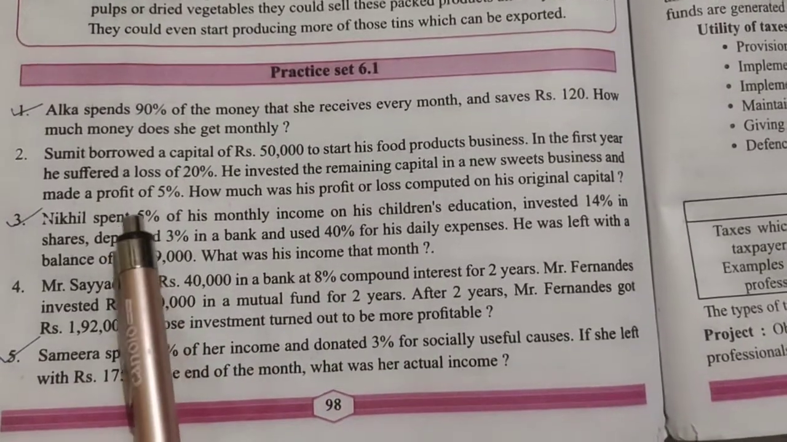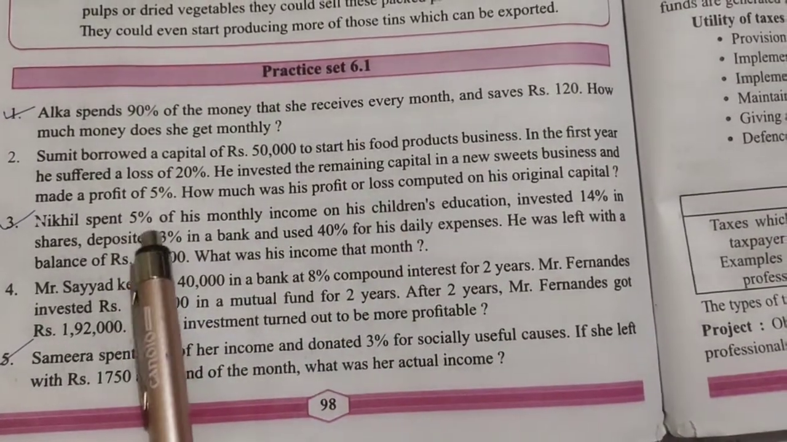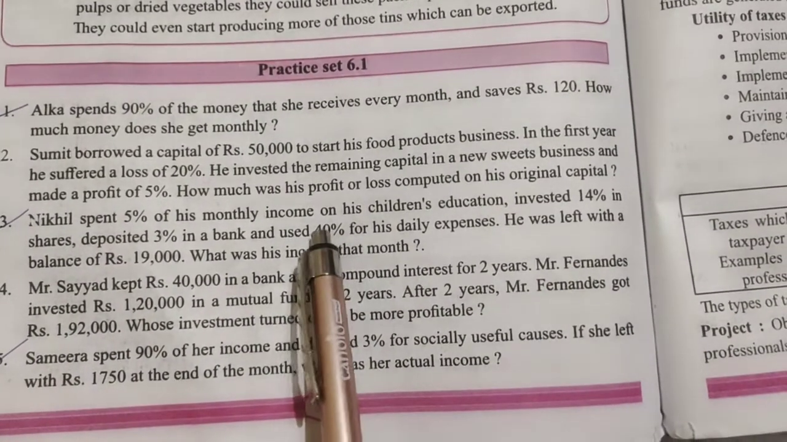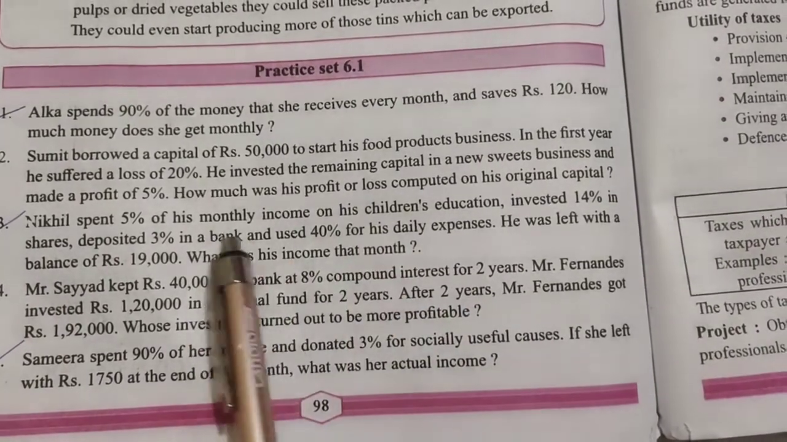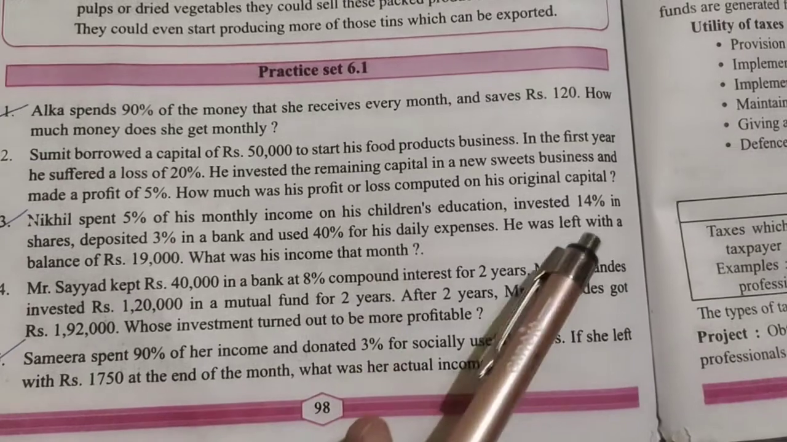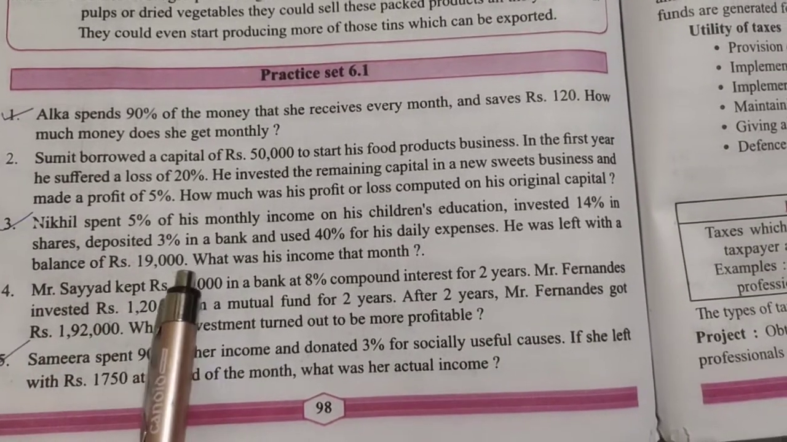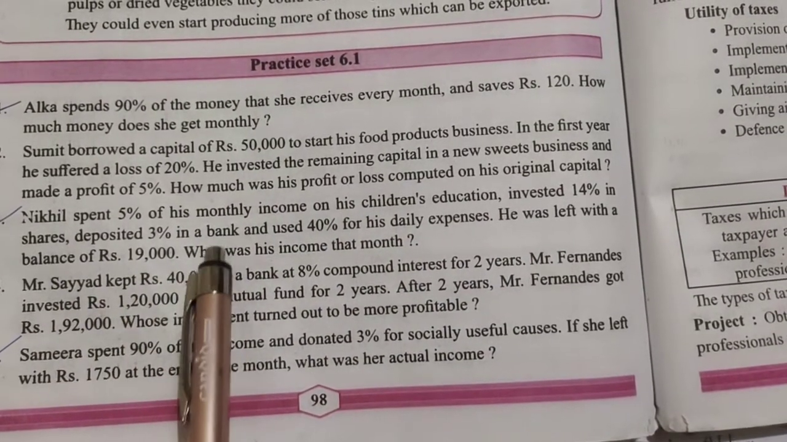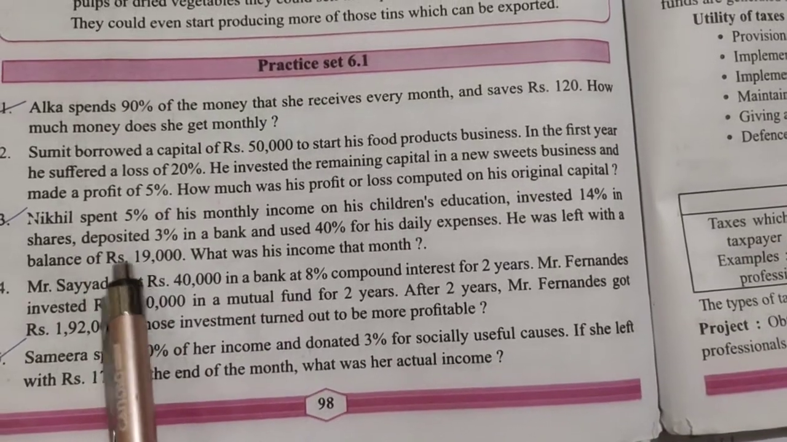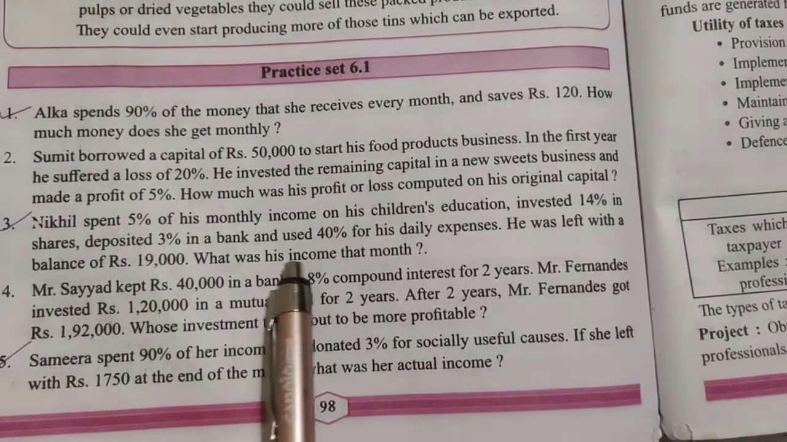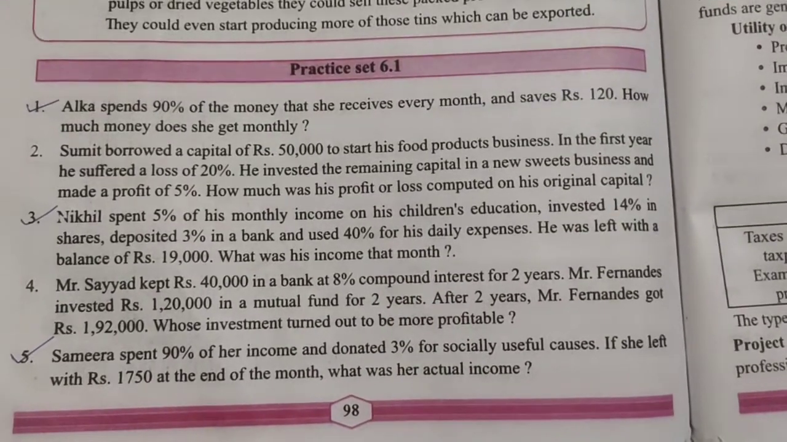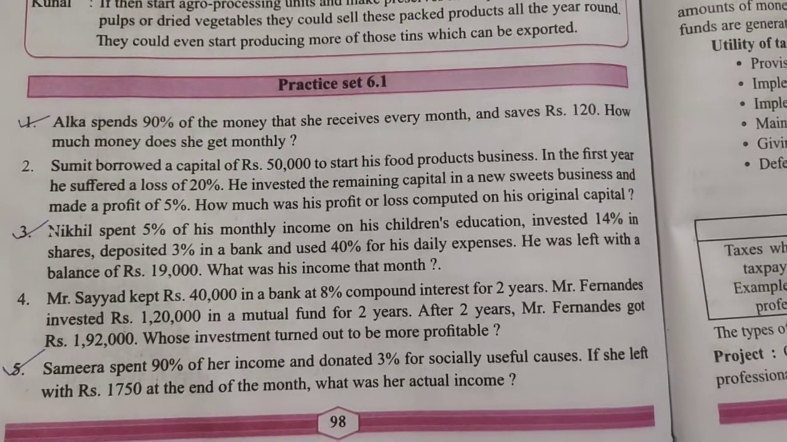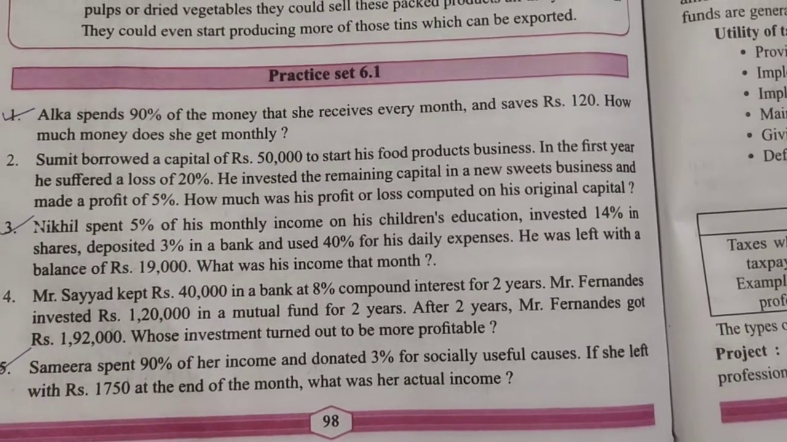So this is given, how and where he is investing his amount. 5% in children's education, 14% in shares, 3% in bank, and 40% for daily expenses. So these all are nothing but his expenditures. Okay, now he was left with a total balance of rupees 19,000. So after investing in all these, how much money does he have? Total 19,000. So 19,000 rupees is nothing but his saving, and we need to find out what was his income in that month. So again, the same way, you need to find out how much money he is getting every month, and what is given to us is expenditure as well as saving.